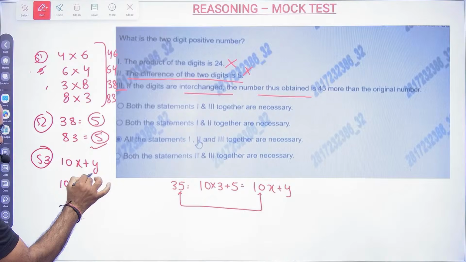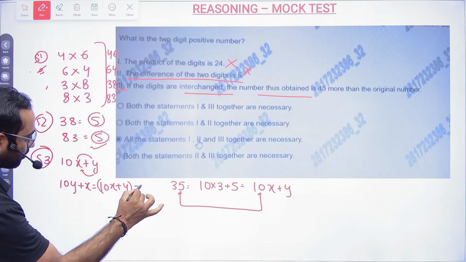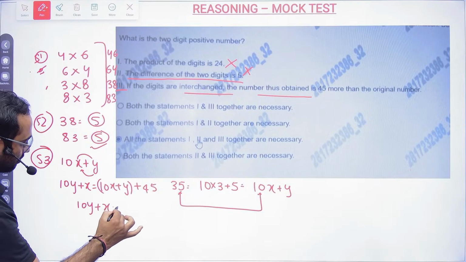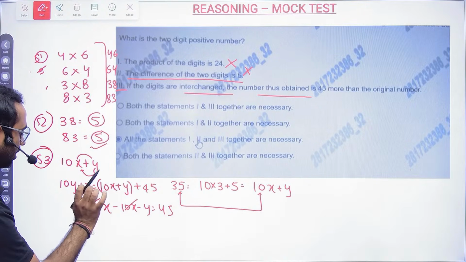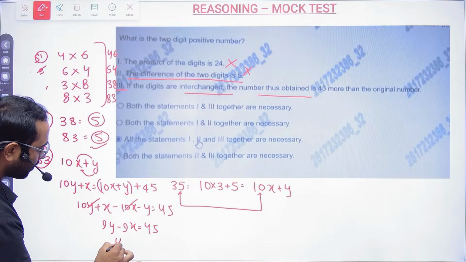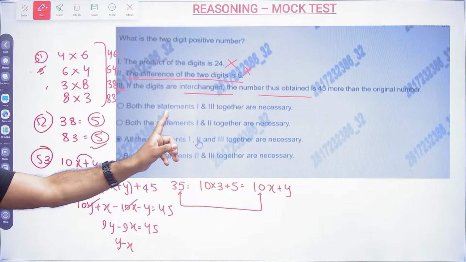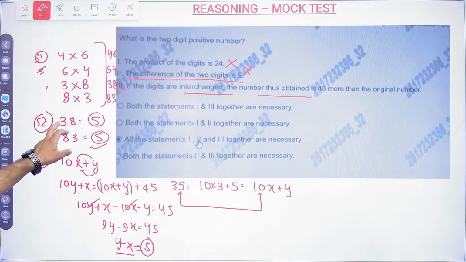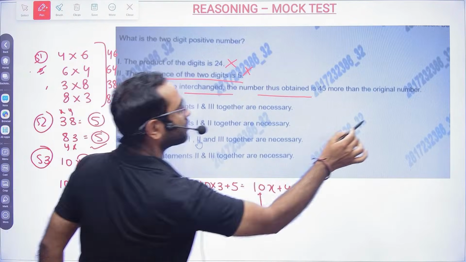If I interchange the digits, y to x and x to y, then the new number is 45 more than the older number. So 10y plus x minus 10x minus y is 45. So 10y minus y is 9y, minus 9x, is 45. So if the digits are interchanged, the number thus obtained is 45 more than the original number. So y minus x is nothing but 5. Now this is your x and this is your y, this is your y and this is your x. So statement 3 also I cannot answer.